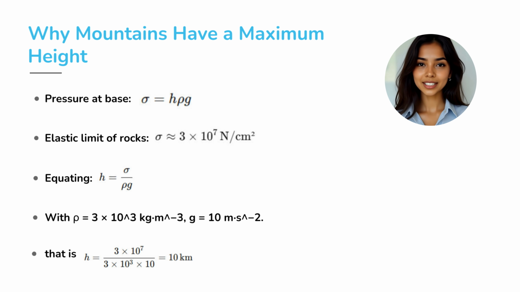So set sigma equal to h times rho times g. Rearranging, height h equals sigma divided by (rho times g), that is 3 times 10^7 divided by (3 times 10^3 times 10), which equals 10,000 meters or 10 kilometers.